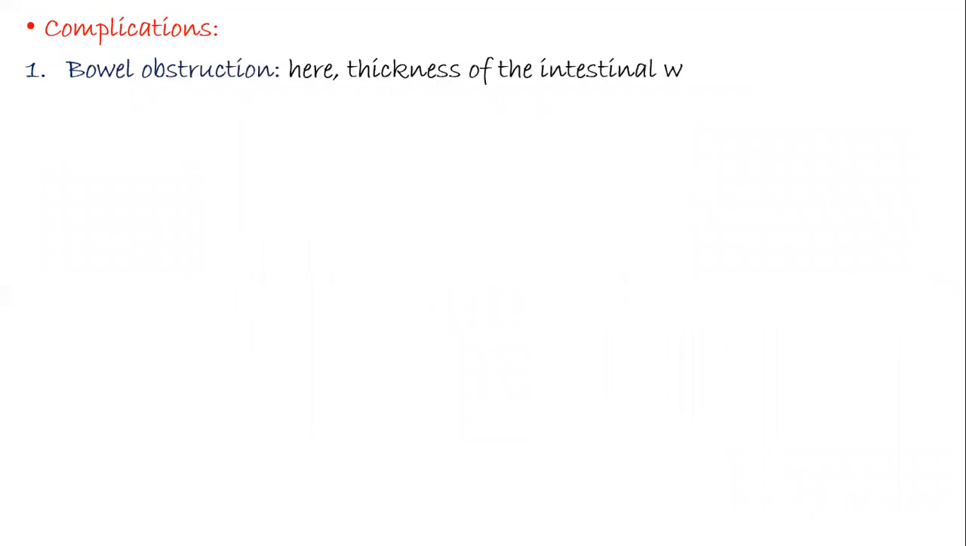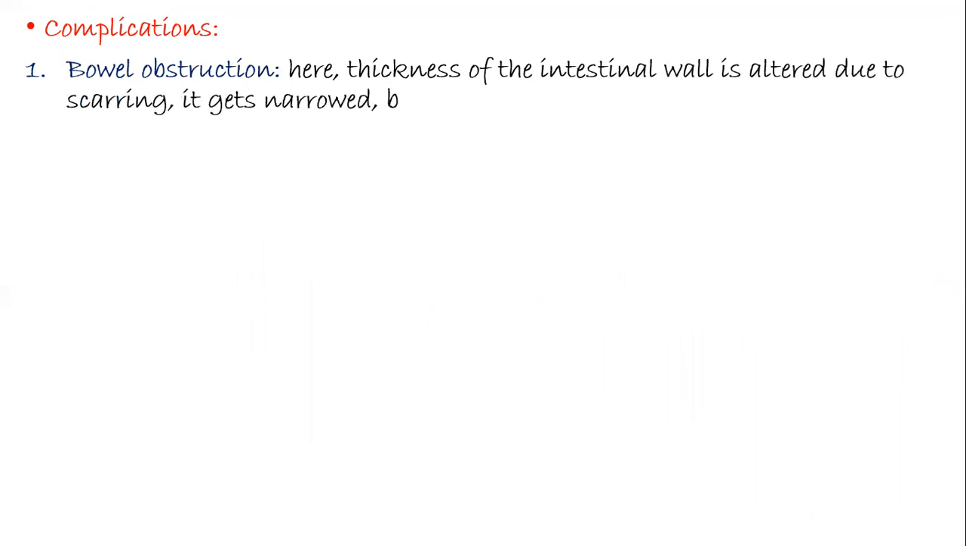Now we will see what the complications are. The first complication is bowel obstruction. The intestinal wall is altered due to scarring, and due to this scarring, the lumen gets narrowed, and ultimately it blocks the flow of the bowels, and hence it is going to cause severe pain to the patient. And due to this bowel obstruction, the patient might feel anorexic. He might suffer from nausea and vomiting.